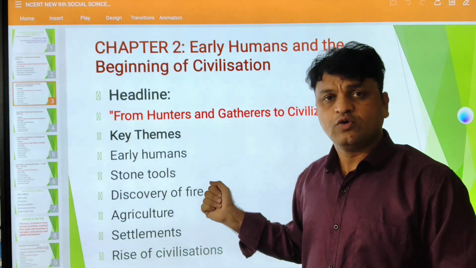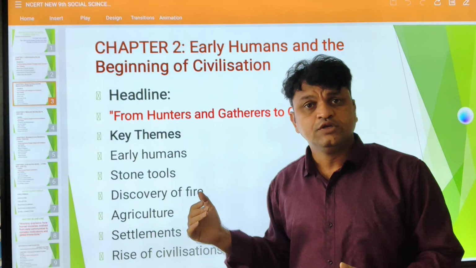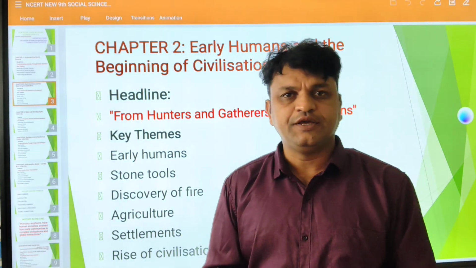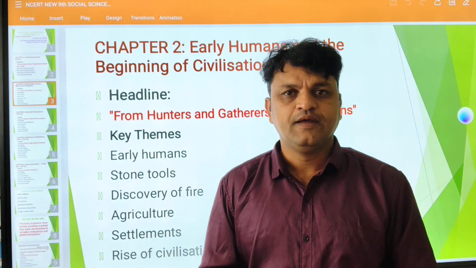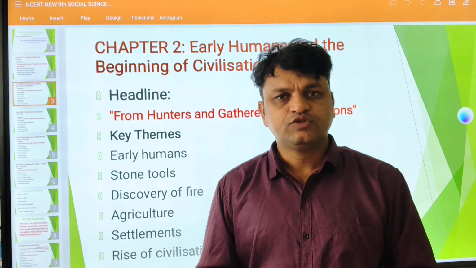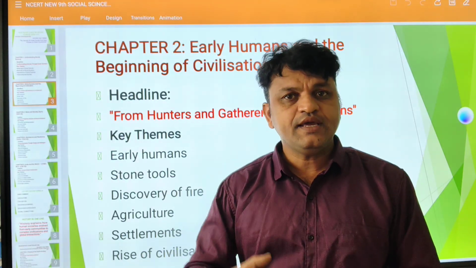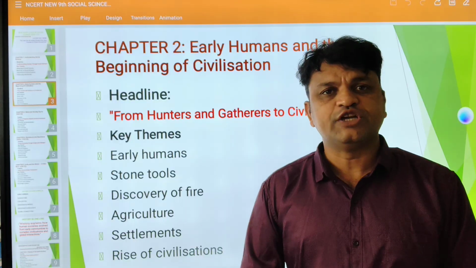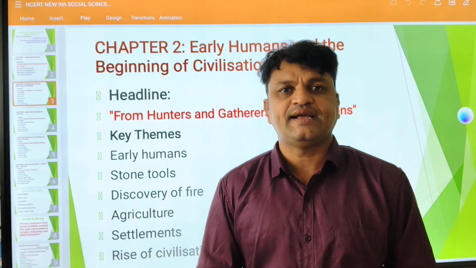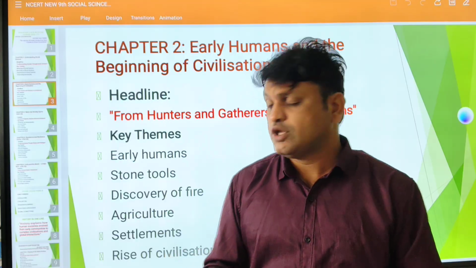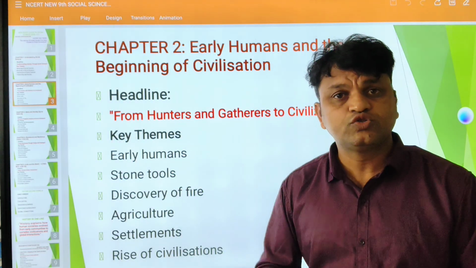Early humans, we are going to look at whatever stone tools they used. They used different stone tools. So we have the lithic ages: lower Paleolithic, middle Paleolithic, upper Paleolithic. Then we have the Neolithic age, Chalcolithic age, Bronze age, Iron age. So we have so many ages, and in each age, people used different tools: Acheulean hand axes, Abbevillian hand axes, chopping tools, borers, etc. What kind of stone tools did they use?